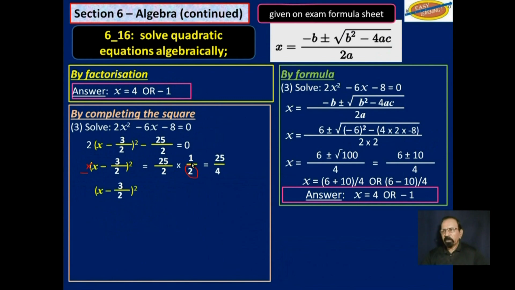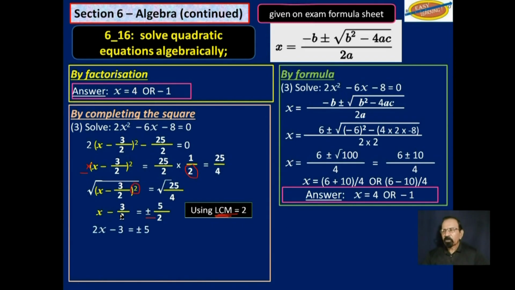And then we need to get rid of this square on this side. So we square root both sides. And we get x minus 3 over 2 is equal to 5 over 2 plus or minus. And we work that out using LCM. So we get 2x minus 3 is equal to plus or minus 5.